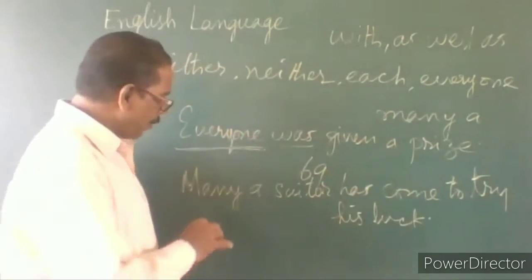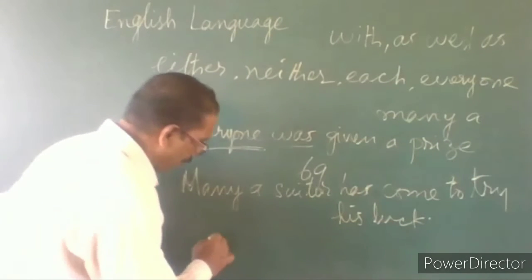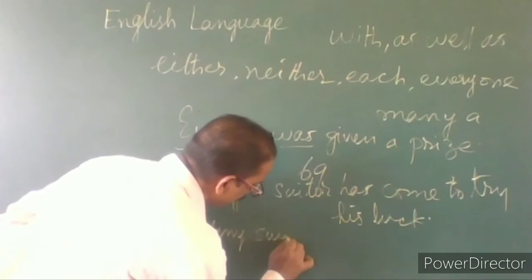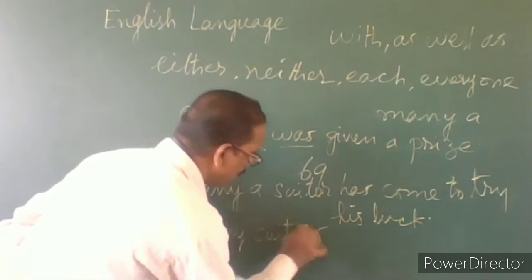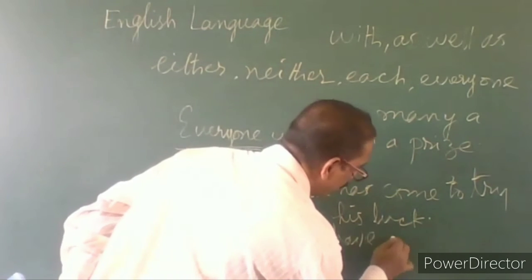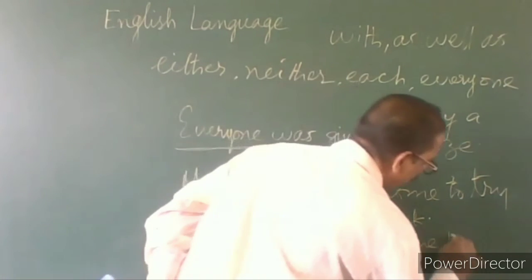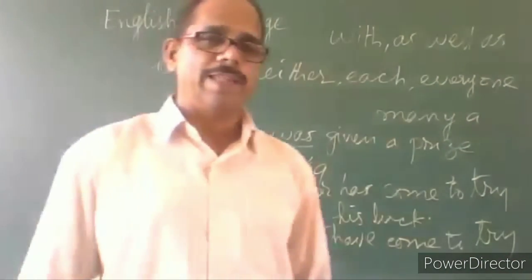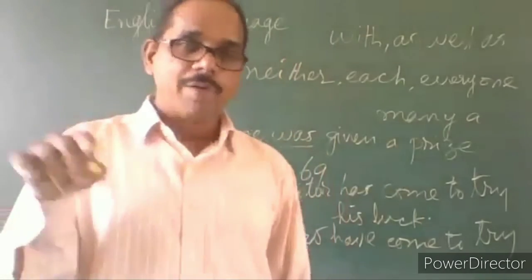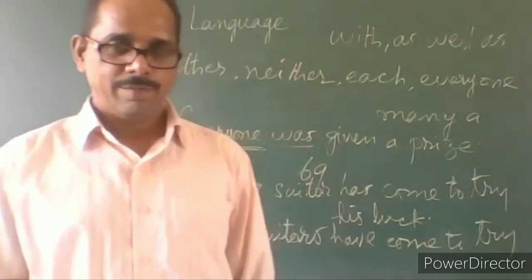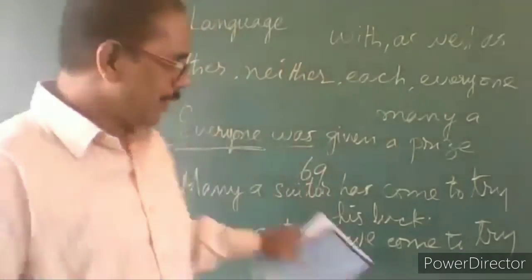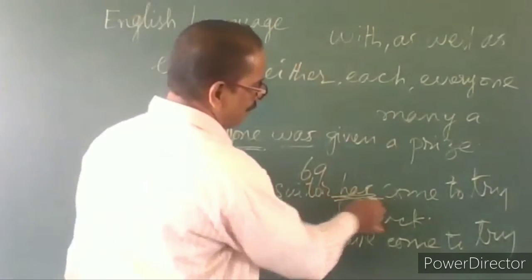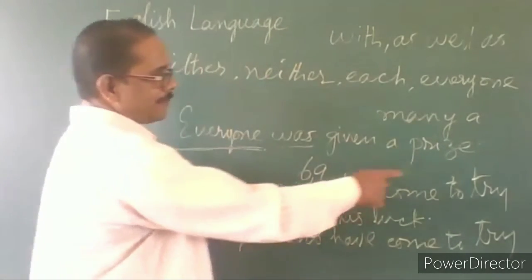Actually, if we are not using many a, then what should be the form? Many suitors have come to try their luck. That should be plural. But when we are using many a, it changes to singular. Many a suitor has come to try.